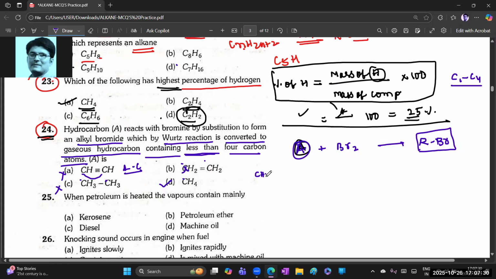Okay. CH4: first react with bromine, Br2 in the presence of sunlight. What is that?